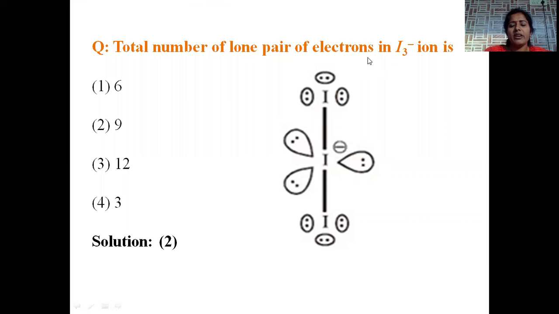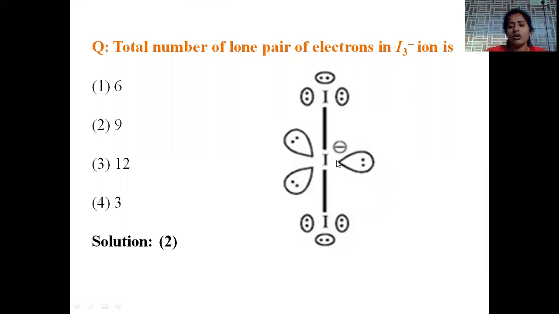Total number of lone pairs of electrons in the I3 minus ion is? I3 minus has three iodine atoms in a linear shape. It is a linear molecule. In this linear molecule, as we already know, each halogen contains 3 lone pairs of electrons. Here the central iodine has 3 lone pairs, and each terminal iodine also has 3 lone pairs.